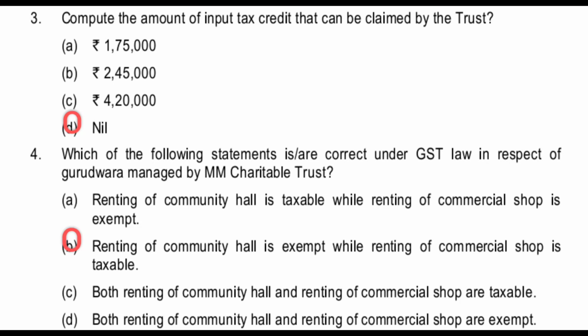We can ignore the other two, that is, C and D. Both renting of community hall and renting of commercial shop are taxable; both renting of community hall and renting of commercial shop are exempt. So these are not the answer. The exact answer is: renting of community hall is exempt while renting of commercial shop is taxable. Okay.